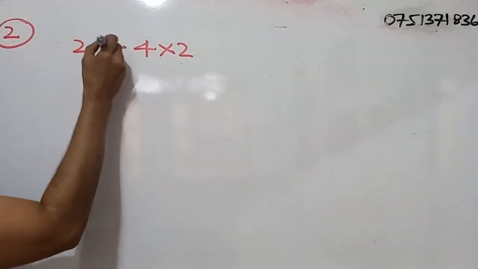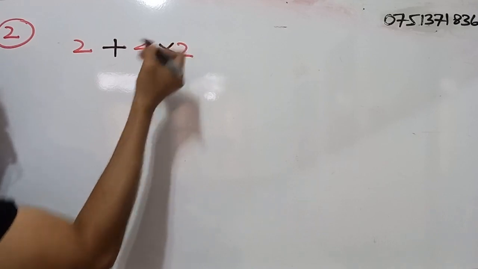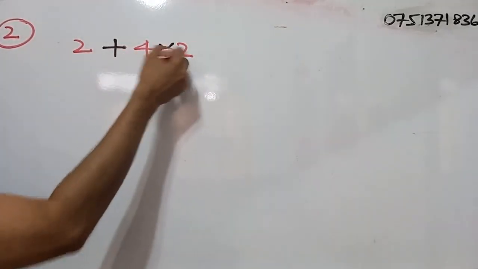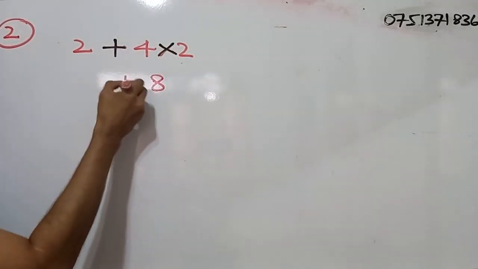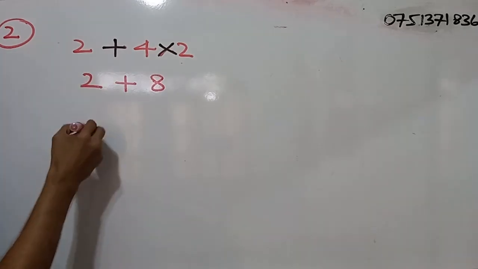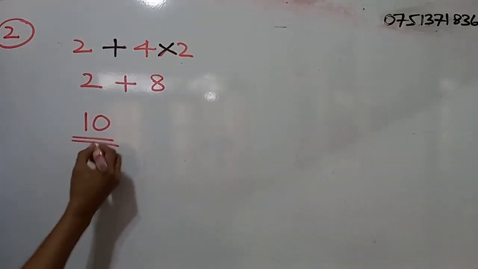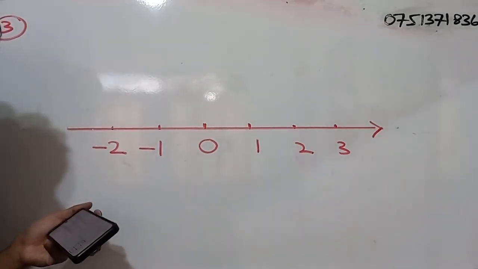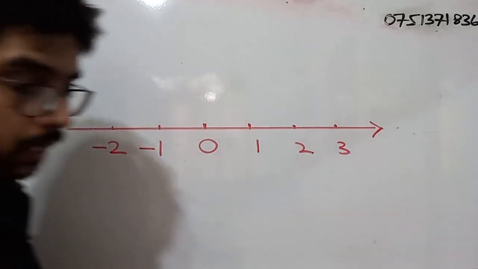Question number 2, simplify. So in this mathematical expression, we have an addition and also a multiplication. So we know we have to do the multiplication part first. So 4 into 2, what is that? 8. To that we have to add a 2. So the answer is 10.